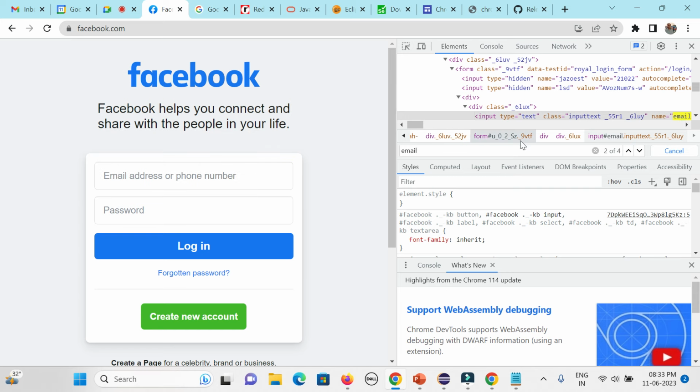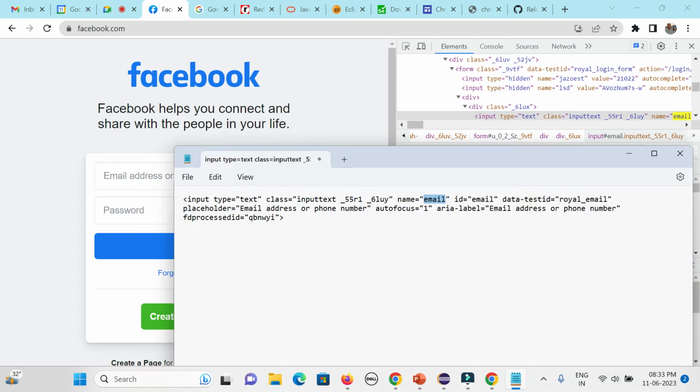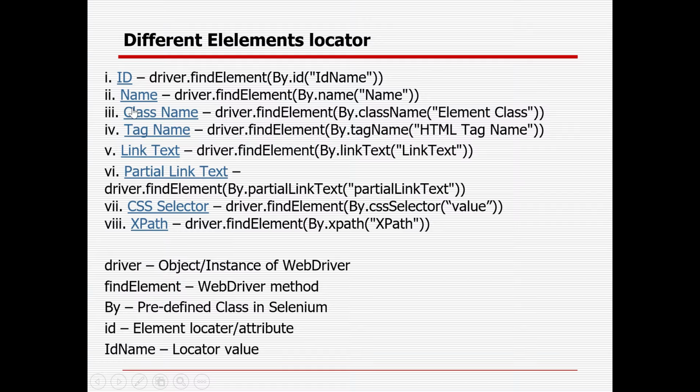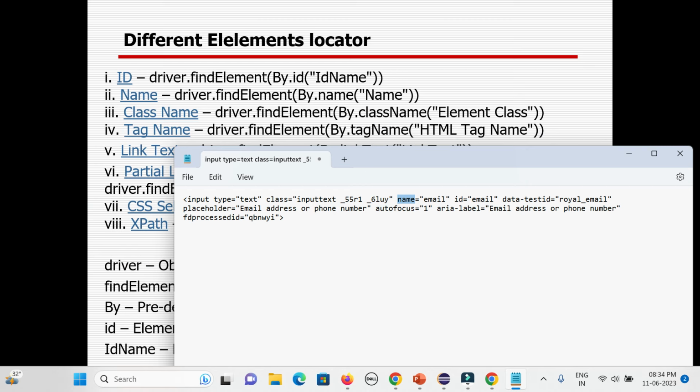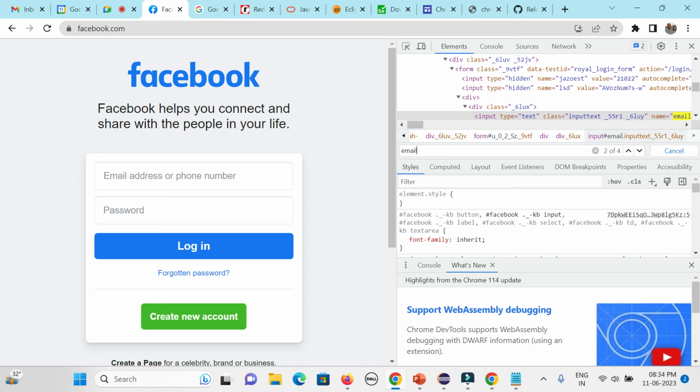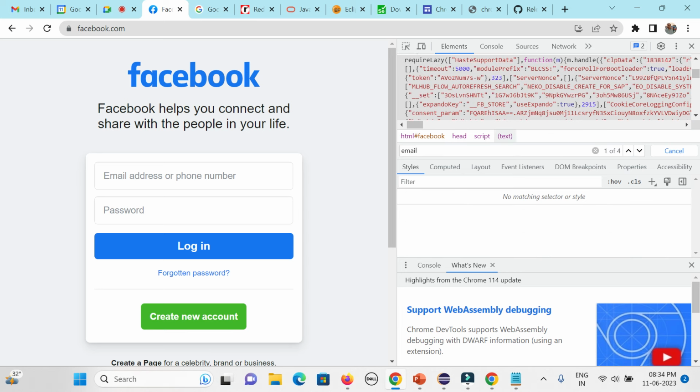Yeah, so your properties are there, and your name or ID is also matching with your element locator technique, right? In case it is not matching, then I will show you in the upcoming session how to create your own custom XPath or CSS. XPath is nothing but the expression path and other stuff, right? So name equal to email, you can copy that one, and here press Control F and paste it here. So you could see now there is 1 of 4 element.